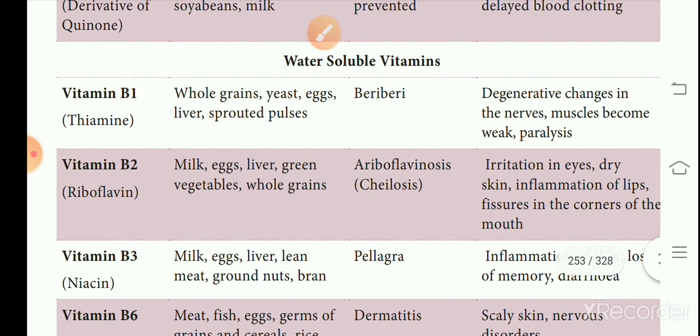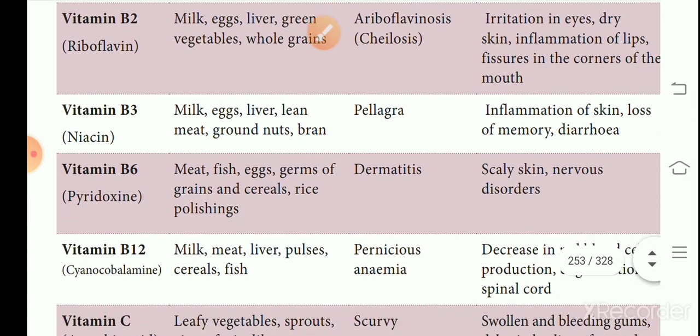Then vitamin B2 is called riboflavin. Vitamin B2 is rich in milk, egg, liver, green vegetables, whole grains. Deficiency of this vitamin causes cheilosis, that is irritation in the eye, then dryness in skin. Irritation in the eye means eye itching, then dry skin, inflammation of lips, fissure in the corner of the mouth. These are all the symptoms of cheilosis, that is deficiency of vitamin B2.